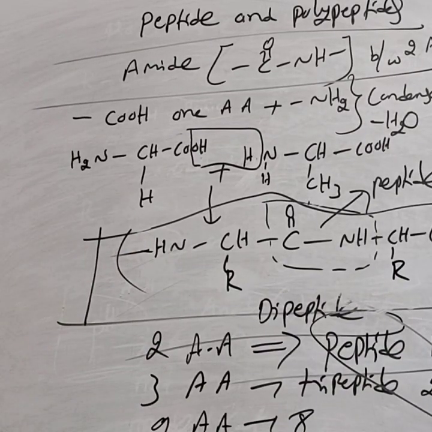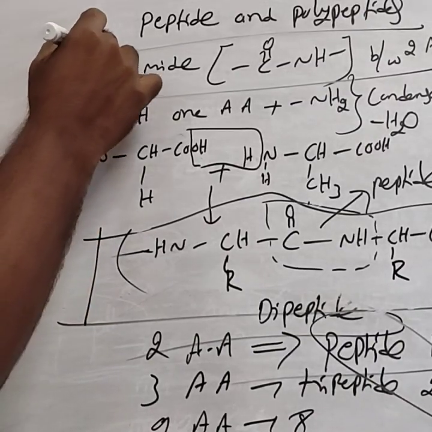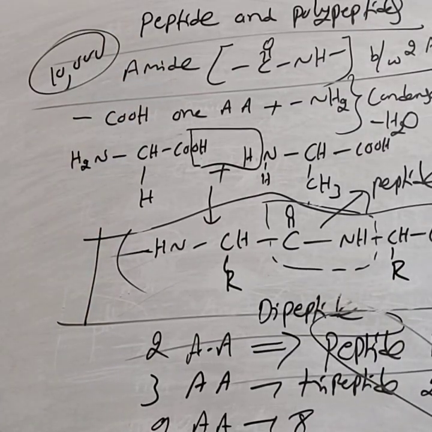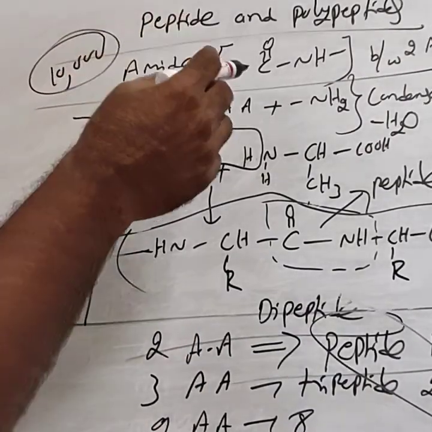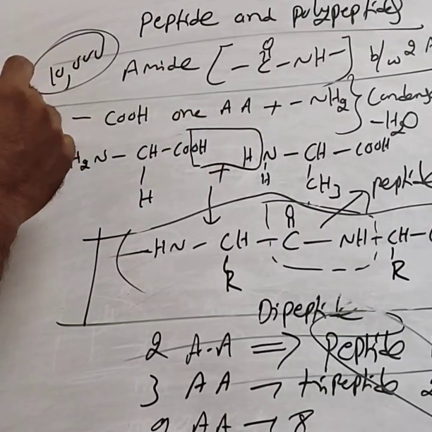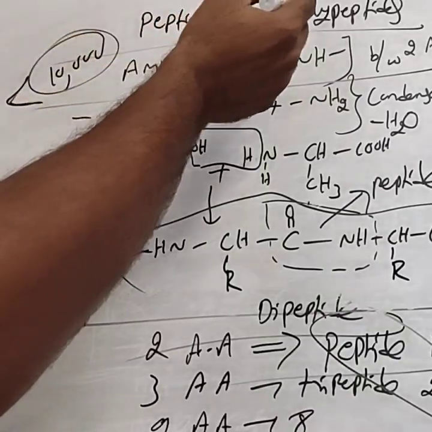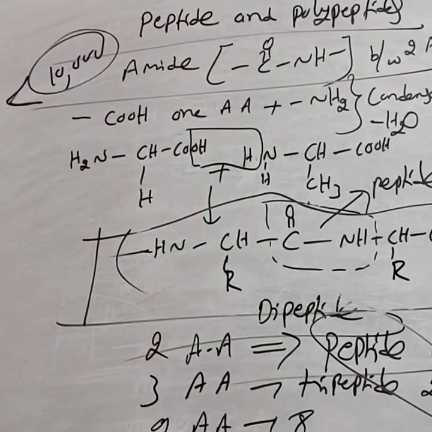Polypeptides may vary in molecular mass up to 10,000. A polypeptide is nothing but a polymer, hence its molecular mass may be up to 10,000. If the molecular mass is less than 10,000, it is called a polypeptide.